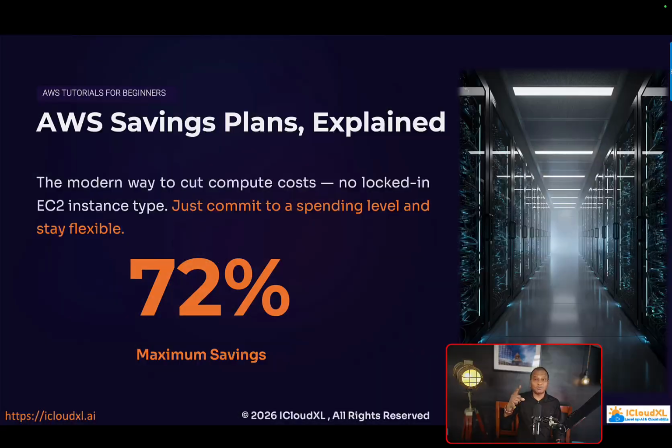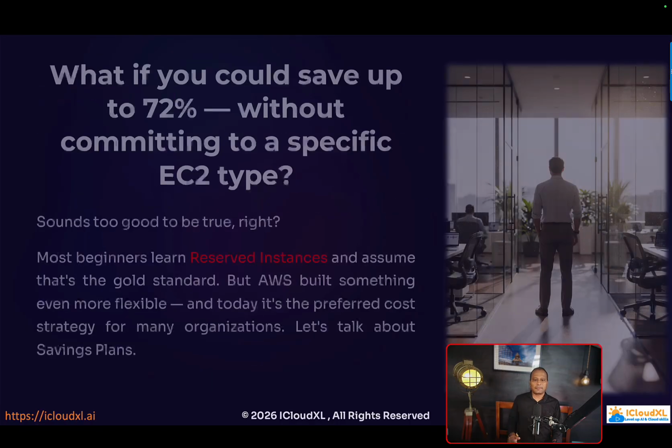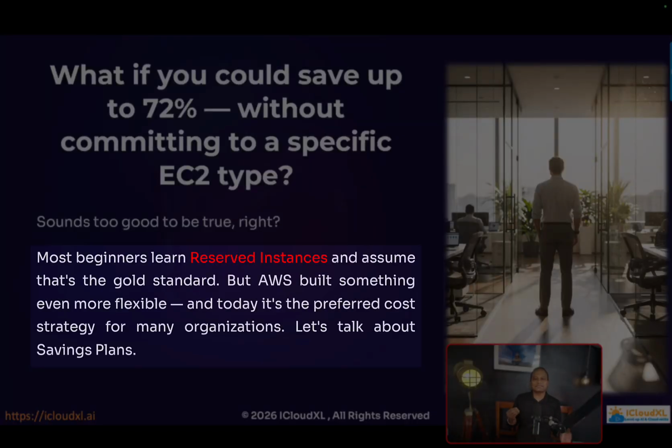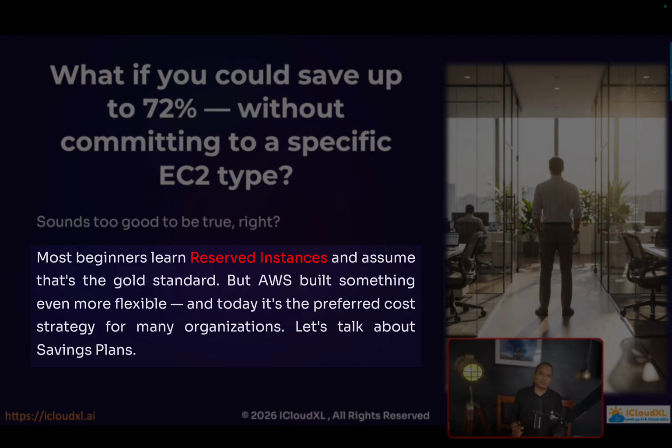What if I could tell you that without even committing to a particular EC2 instance type, you can still save 72% and more? Let's understand this specific plan, which is called Savings Plans. Most beginners learn Reserved Instances and assume that's the gold standard to save cost. But AWS built something even more flexible to save cost. You just commit to a certain spending level and then discounts are automatically applied to running EC2 instances, Fargate and Lambda as well.